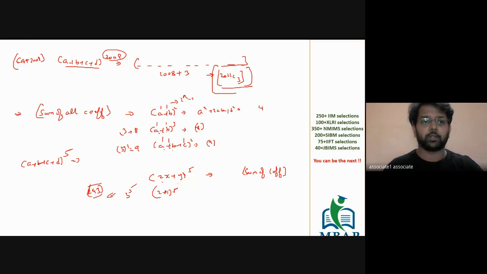All of you got the answer, right? So it's going to be 4 raised to 5. As simple as that. It is going to be 4 raised to 5, and 4 raised to 5 is nothing but 2 raised to 10, and 2 raised to 10 is nothing but 1024. All of you are right. The answer for the given question is 1024. Perfect.